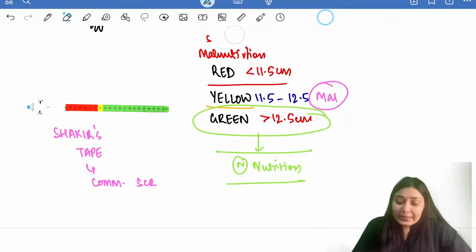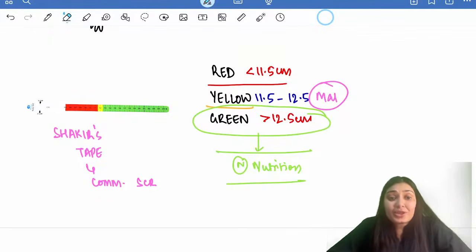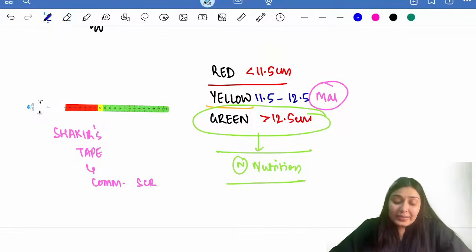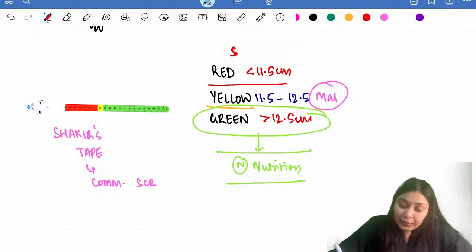We also have a very important tape over here. Can you look at this tape? This colorful tape is known as Shakir's tape. Can you see there are 3 zones in this tape? Red, yellow, green. Red is a circumference less than 11.5 centimeter. It denotes severe malnutrition.